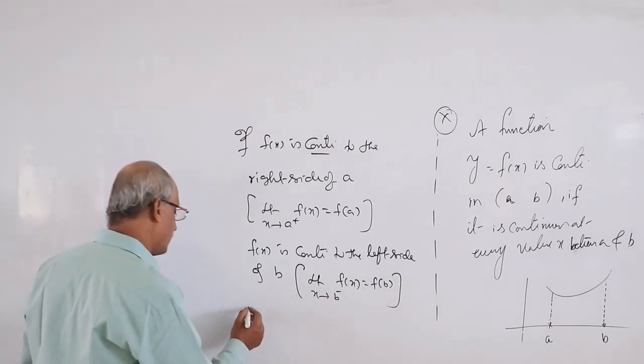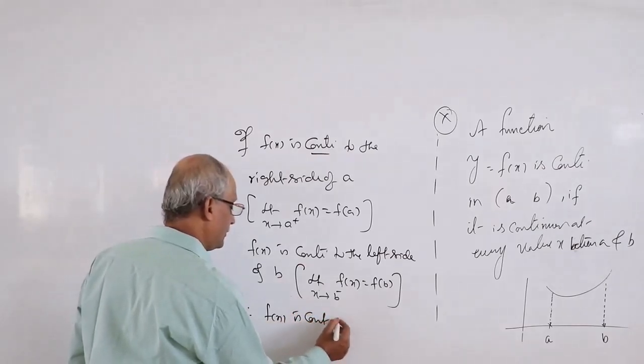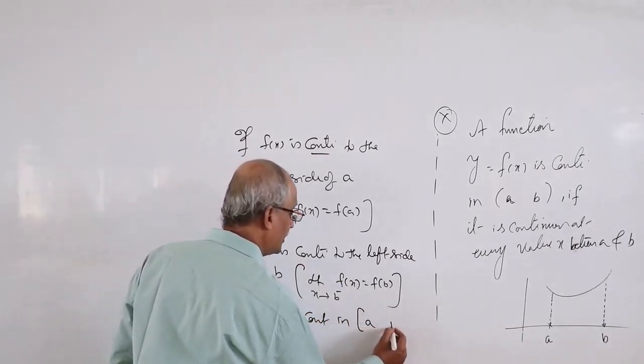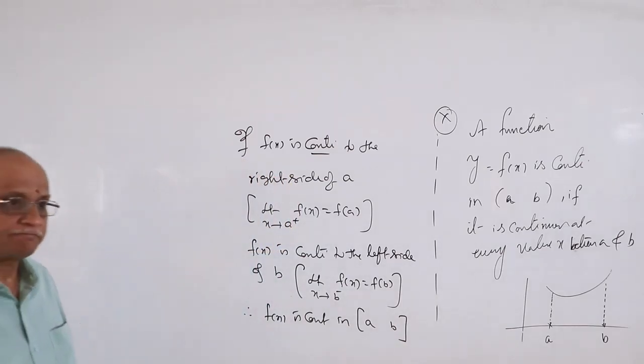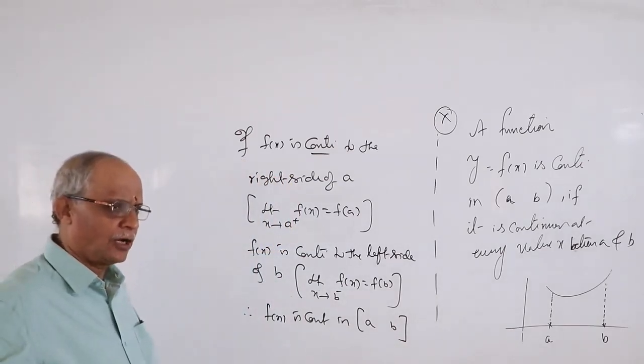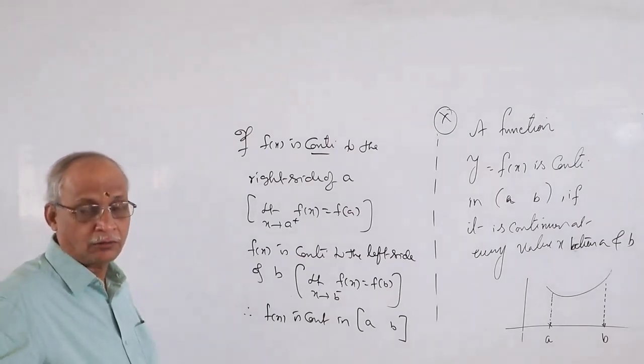Finally, what do we say? Therefore, f(x) is continuous in the closed interval [a, b]. This is between a and b, and also at a and b. What is that called? Closed interval.